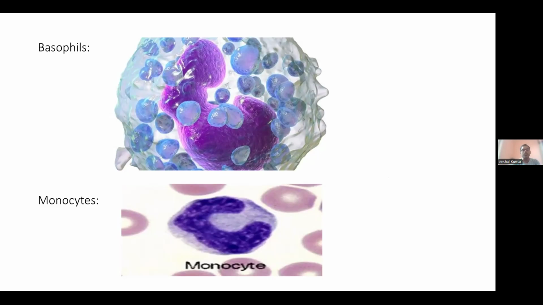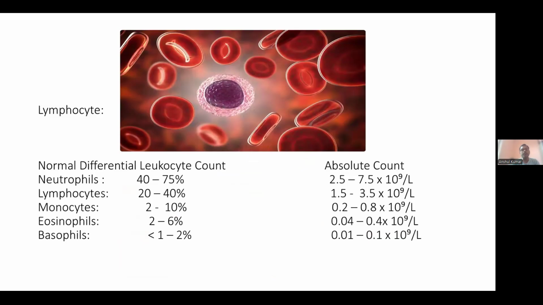Next, the important white blood cell is the lymphocyte. Lymphocytes provide an assessment of the lymphoid system, because all other cells are of myeloid origin, whereas lymphocytes are of lymphoid origin, so they can easily show whether the lymphoid cells are working properly or not. They comprise 25 to 40% of the white cells in the peripheral blood, and the majority are small lymphocytes and a few are large lymphocytes.